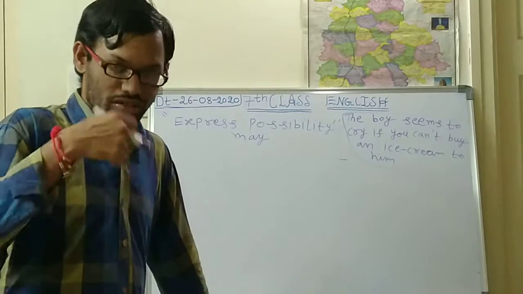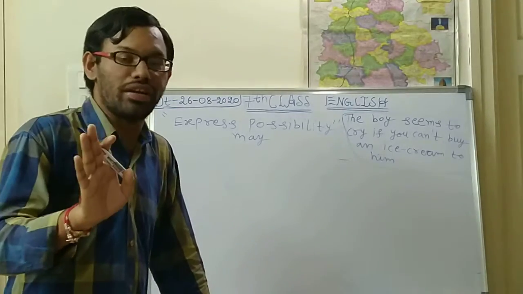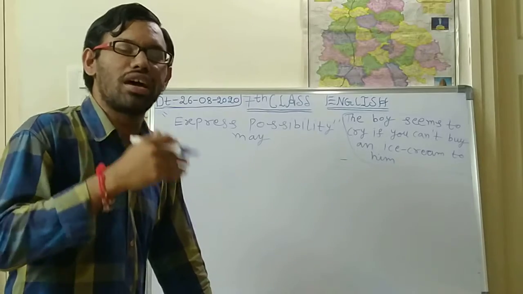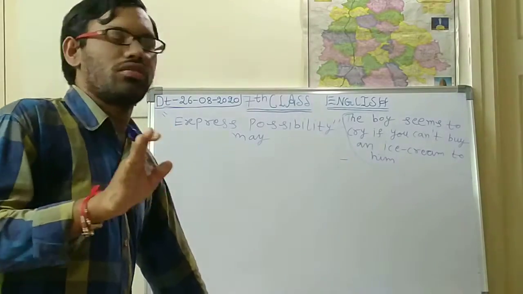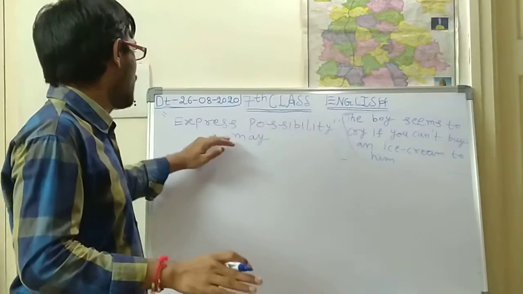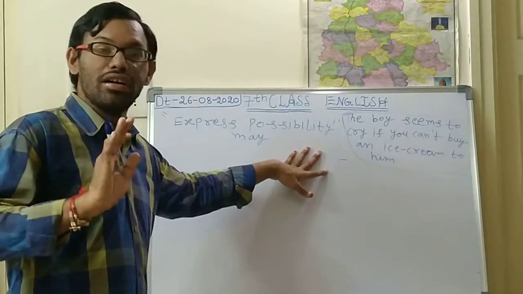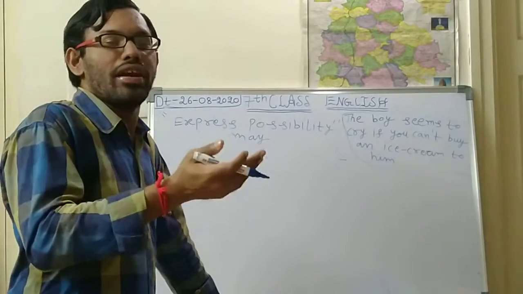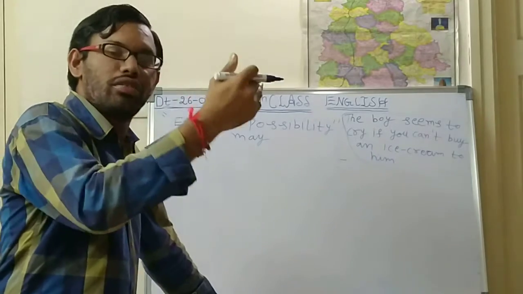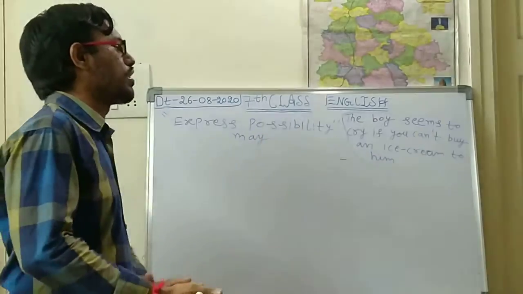So right now, whatever is happening, we can't complete. Is it right, children? Whatever actions we want to do, that will be going on without any assistance. So here, expressing possibility is compulsory in the future only. Future means which is going to happen tomorrow, or next week, or next month, or next year. So that is about expressing possibility.